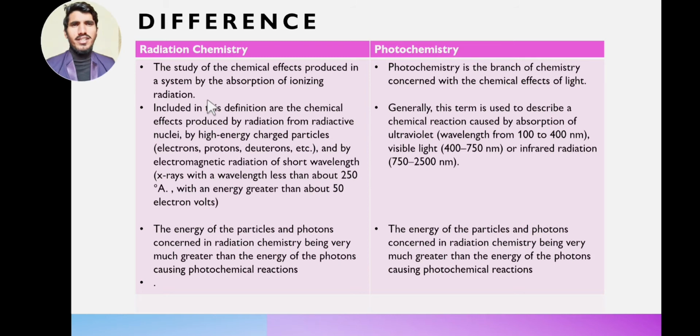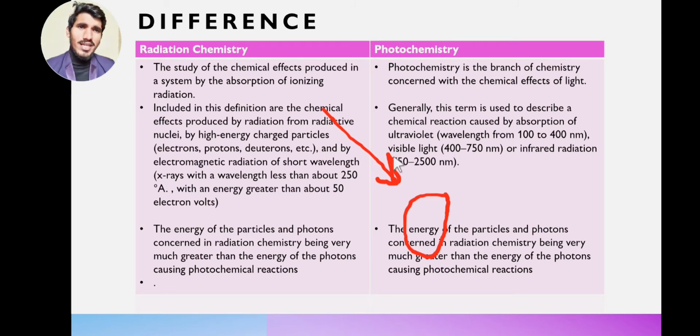The second point is that included in this definition are the chemical effects produced by radiation from radioactive nuclei. As I told you earlier, if I have some material and ionizing radiation is falling on it, this ionizing radiation can be radiation produced from a radioactive nuclei, or it can be a high energy charged particle.